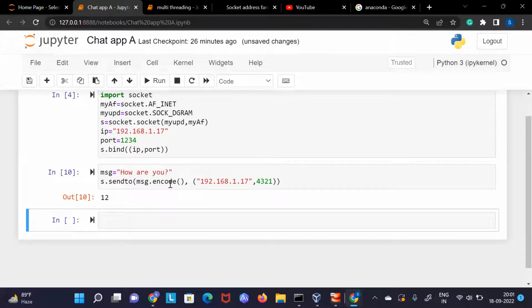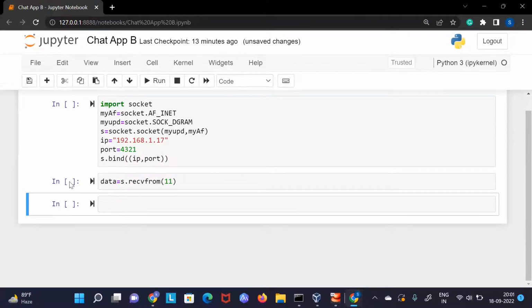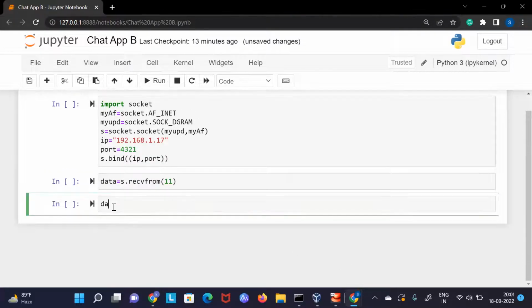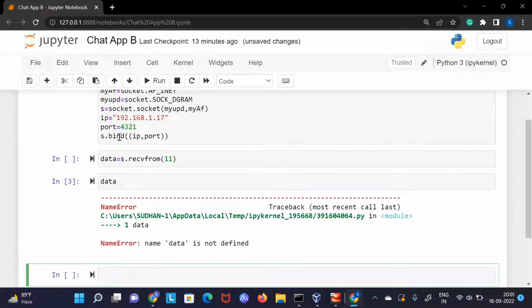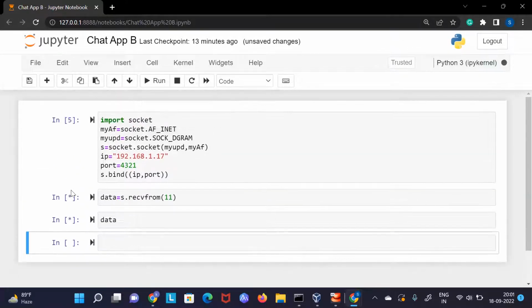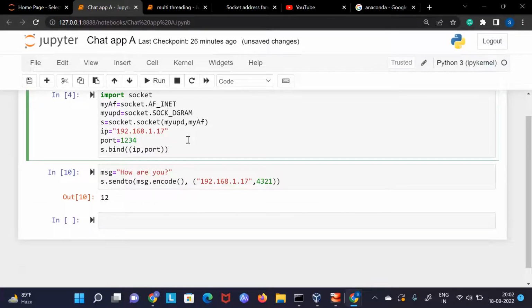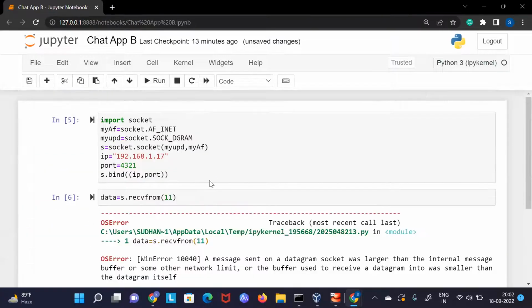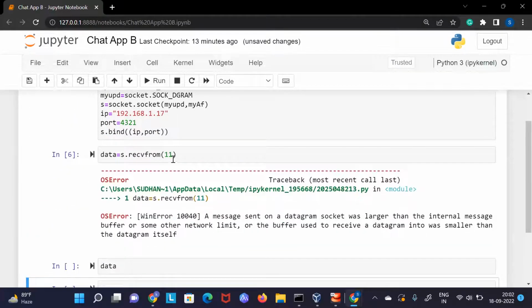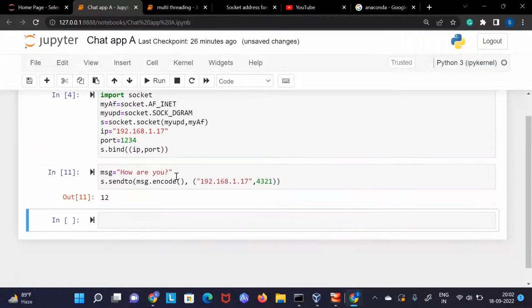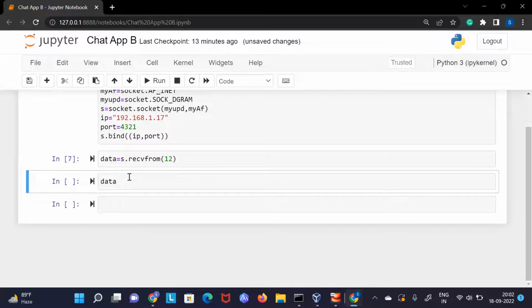As you will see, when I run this, the star symbol means it is waiting for the data. Now if we print the data, let me check. You see it is waiting for the data. As I paste this, it will get some data. Again, this errors because I need at least 12, I think. Now I will start this again and send it. Now it has received the data.